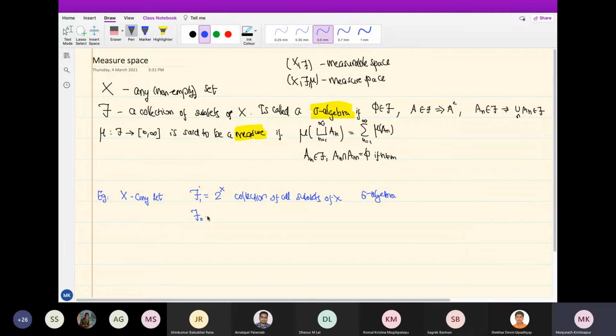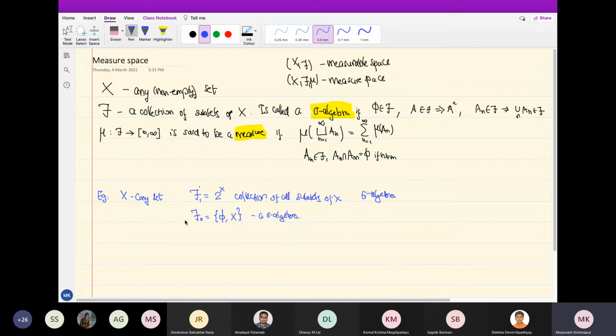So for F naught, let's go to the other end where we take very few subsets. I have to take the empty set, no choice. And if I take the empty set, I have to take its complement, which is the whole set. Certainly those two have to be there, but I can just keep those two subsets. So this is also a sigma algebra.